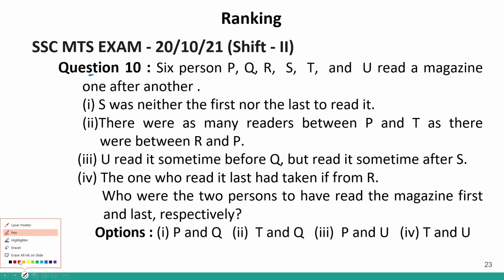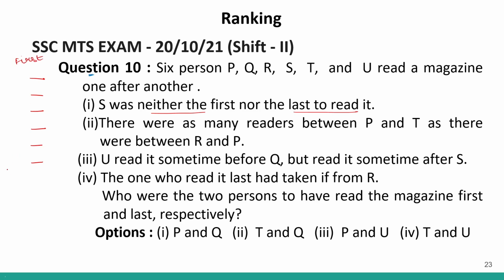Now let us come to question number 10. Okay, lot of information. Question number 10 says that 6 people are reading a magazine one after the other. So there are 6 people: 1, 2, 3, 4, 5, 6. They are reading a magazine. S was neither the first nor the last. So I am saying this is the first person to read the magazine and this is the last person to read the magazine. So S does not come here and S does not come here.